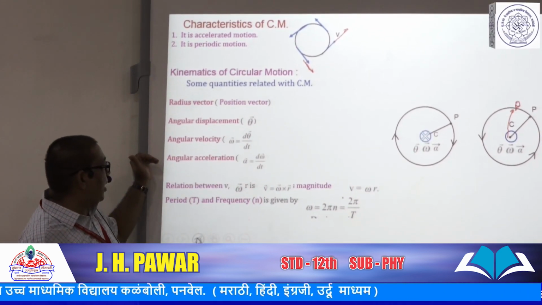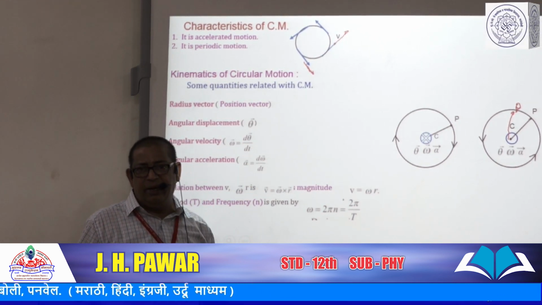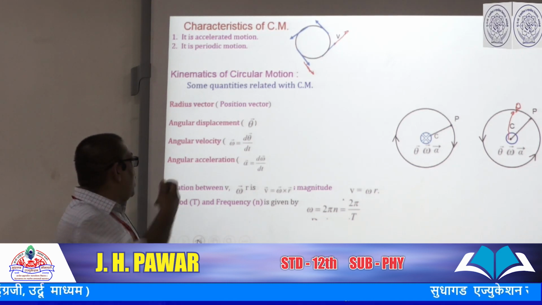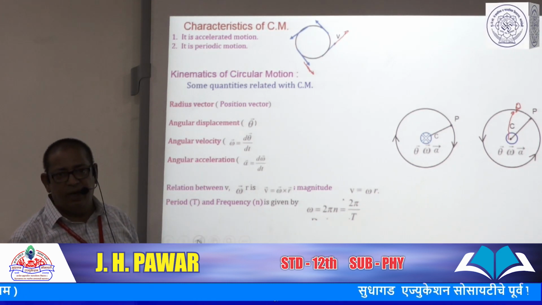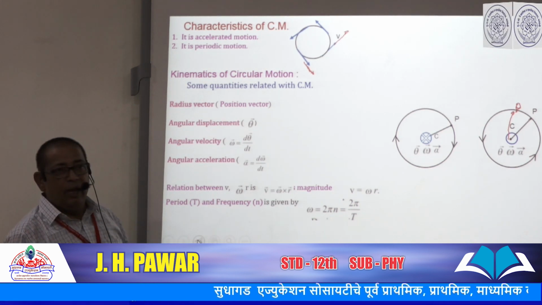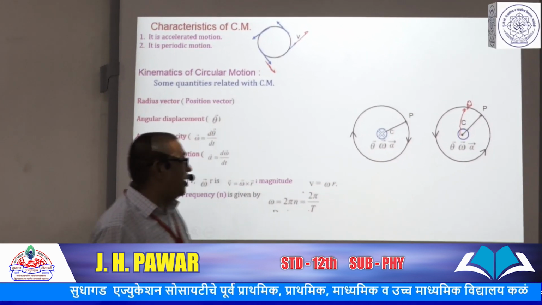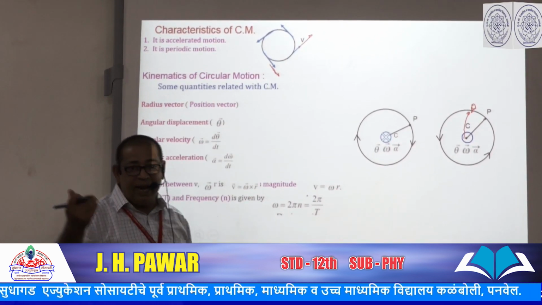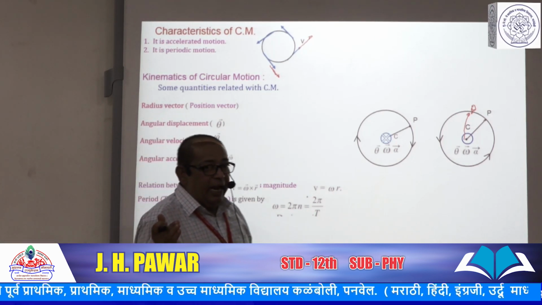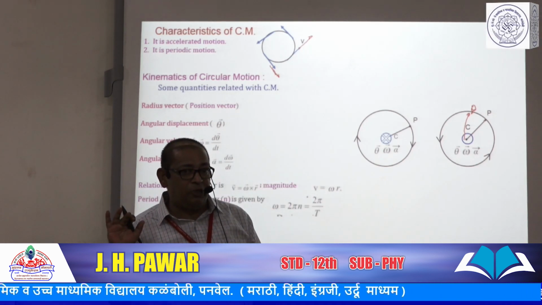Change in angular velocity with respect to time is called angular acceleration. One thing about its direction: it is in the direction of angular velocity, perpendicular to the plane of the circular motion.